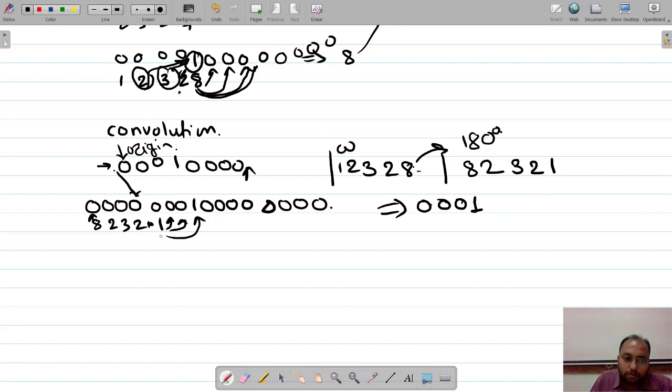Then shift that 1 now to this position. Now 2 into 1 is 2, the rest are 0. Then shift this 1 to this position. Now the 3 is overlapped with 1 and therefore 1 into 3 is 3, and likewise 2 and 8 finally, and again 4 zeros are there, right? So this is nothing but the output of convolution. I hope you got it.